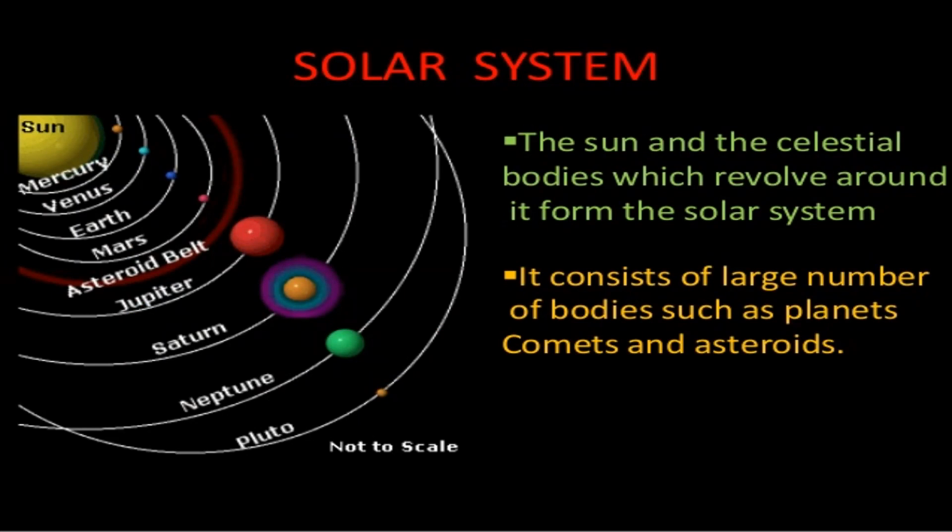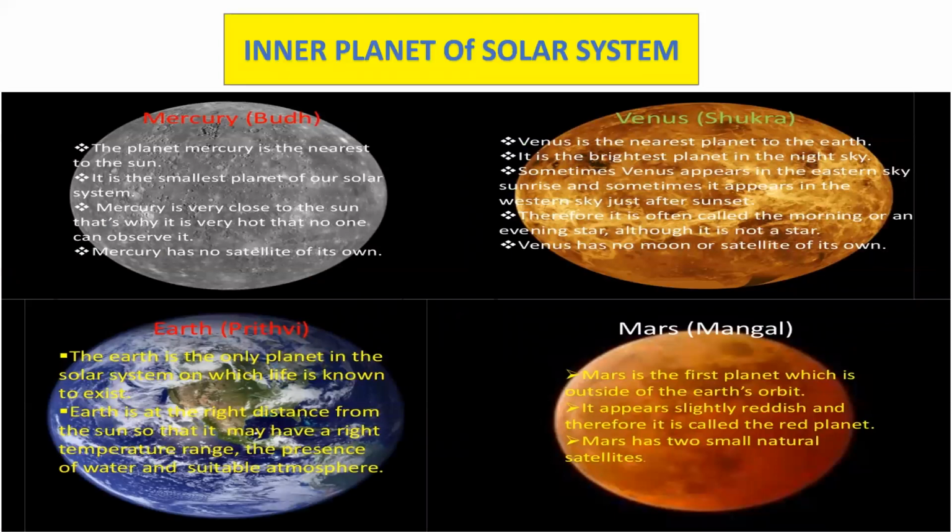Planets are large celestial bodies, or large celestial objects, which revolve around the sun in their orbits. There are 8 major planets. Of these, 4 are inner planets of the solar system and 4 are outer planets. The inner planets are Mercury, also known as Budh, Venus, known as Shukra, Earth, known as Prithvi, and Mars, known as Mangal.